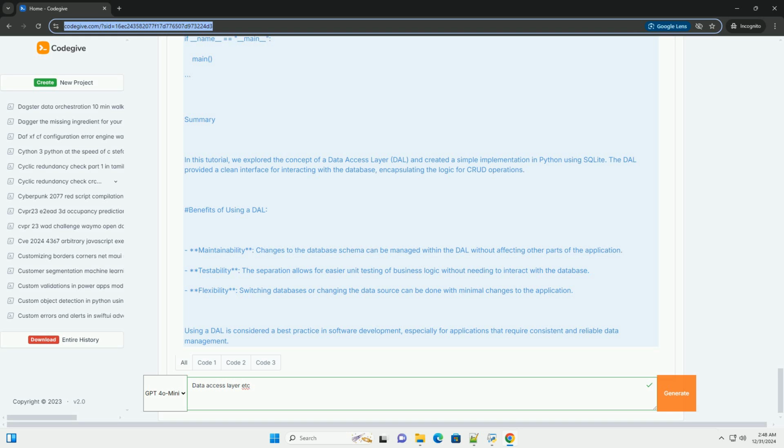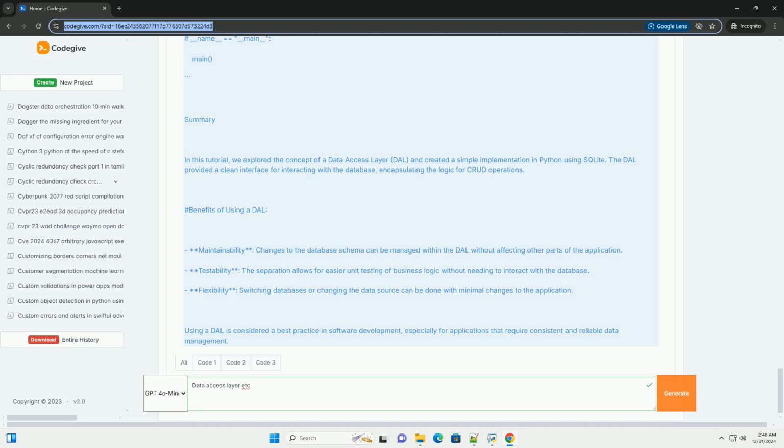Get all users. all_users = user_dal.get_all_users(). print('All users:', all_users). Delete user. user_dal.delete_user(2). print('All users after deletion:', user_dal.get_all_users()). if __name__ == '__main__': main(). Summary. In this tutorial, we explored the concept of a data access layer, DAL, and created a simple implementation